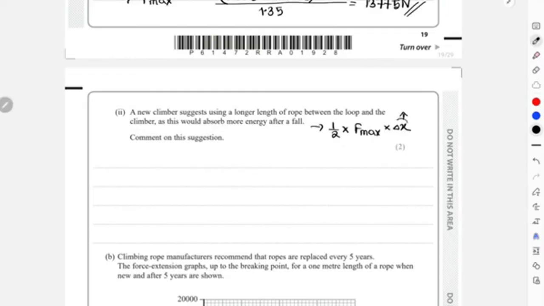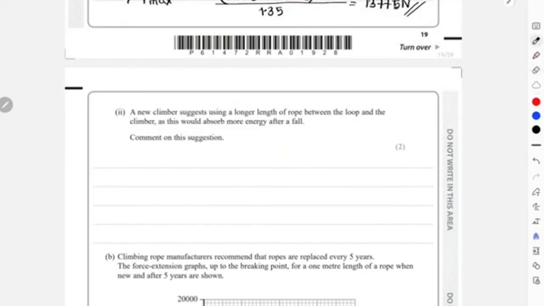But then again, if your extension increases, your energy absorbing amount increases, and because of that, force would also increase. If force increases, your climber is going to decelerate at a higher rate this time, and obviously this would create a larger force experienced by the climber. And if a larger force is experienced by the climber, then the climber will certainly have a higher chance of injury. Another thing to explain over here, let me just do this, one minute.